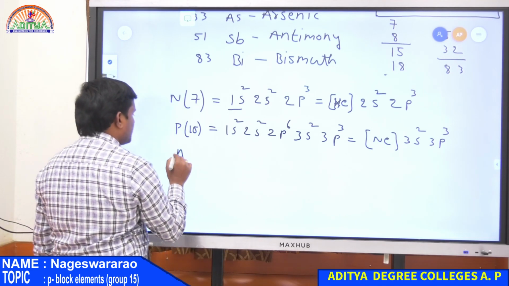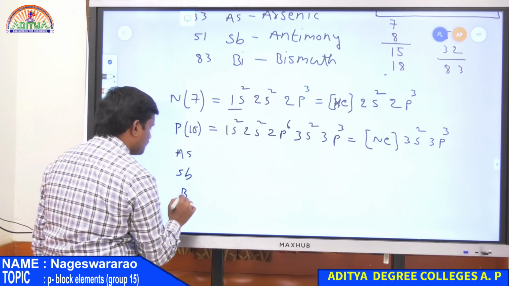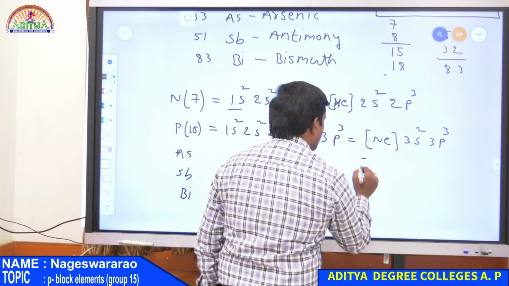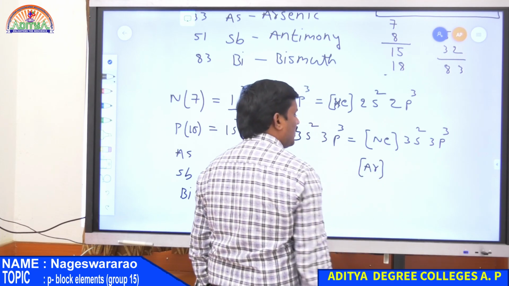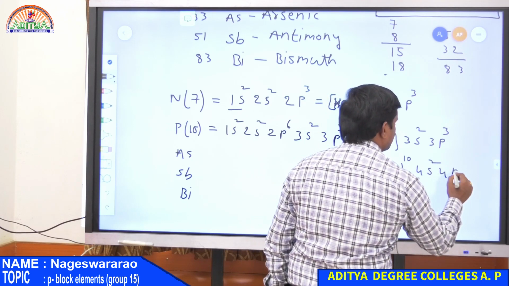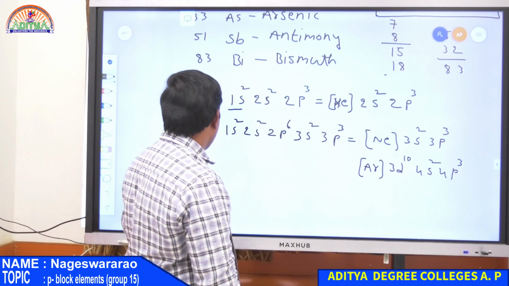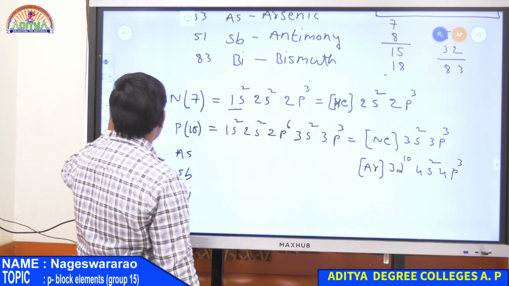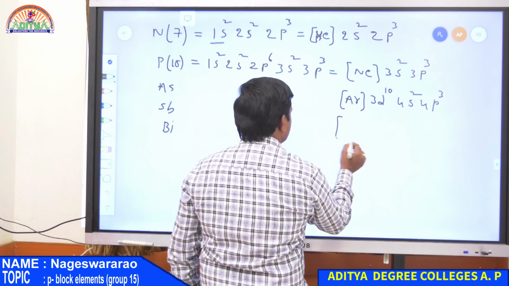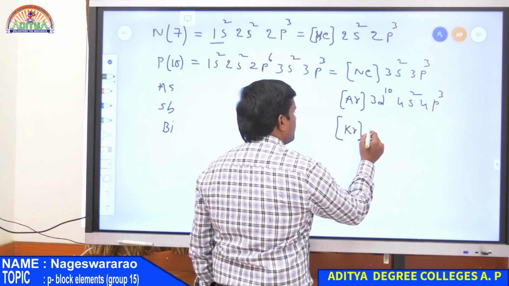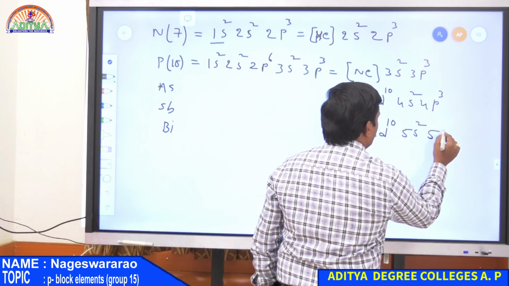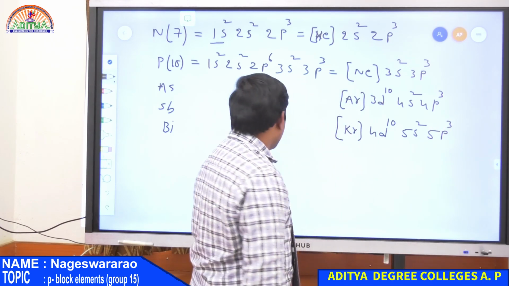Similarly, arsenic, antimony, bismuth, all these are written in terms of noble gas configuration as helium, neon. Next one is argon. So argon, it is 3d10, 4s2, 4p3. So this is the configuration of arsenic. And then antimony. So for antimony, electronic configuration is krypton 4d10, 5s2, 5p3, and last bismuth.